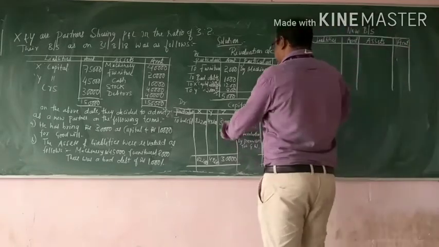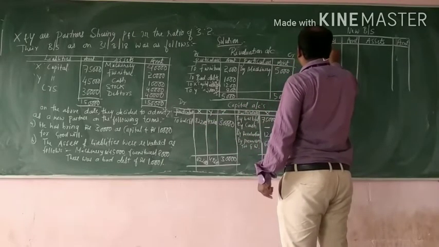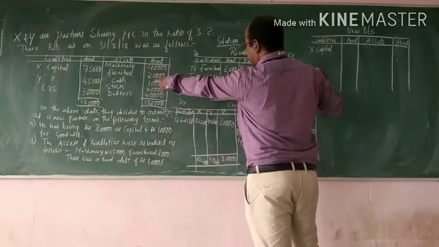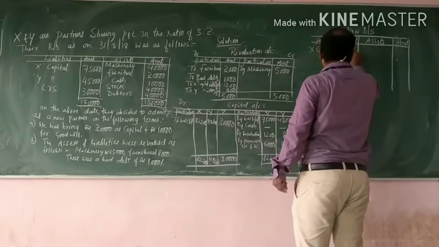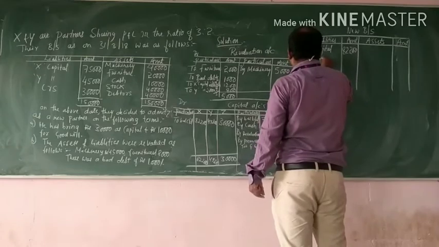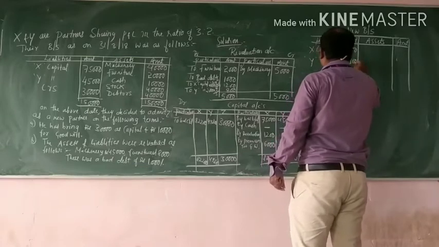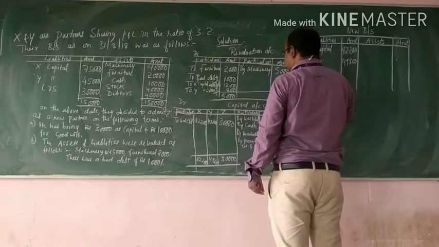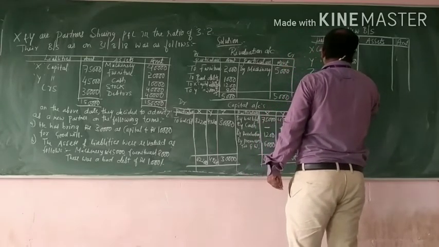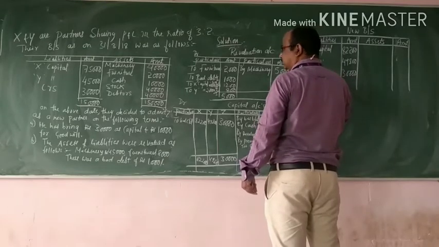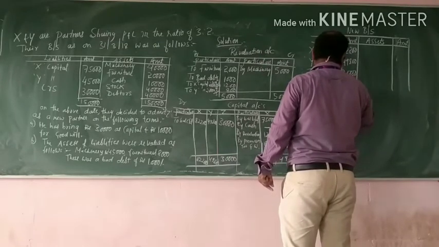X's capital now will be 82,200. In the last balance it was 75,500. After making the adjustment it has become 82,200. Y's capital 49,800. And Z's capital, since the new balance sheet will include the new partner as well, 30,000. Creditors have no change, so it remains as it is, 30,000.